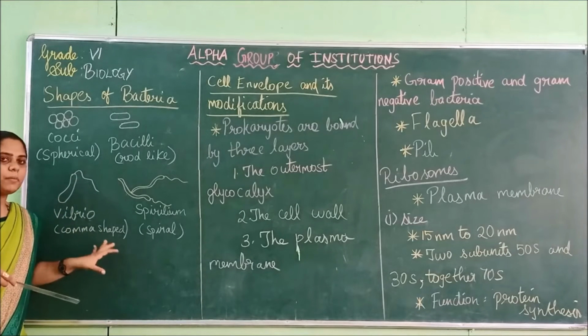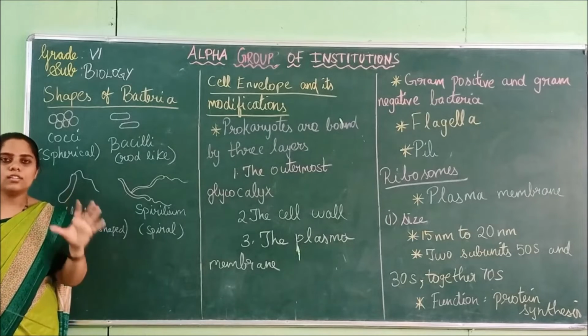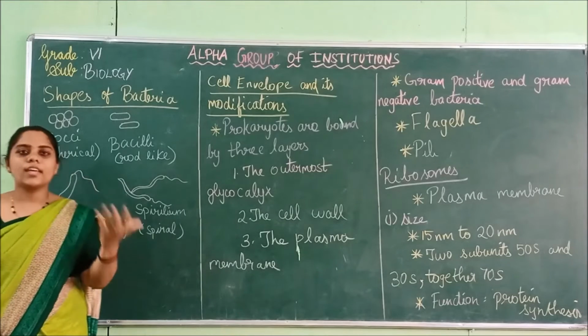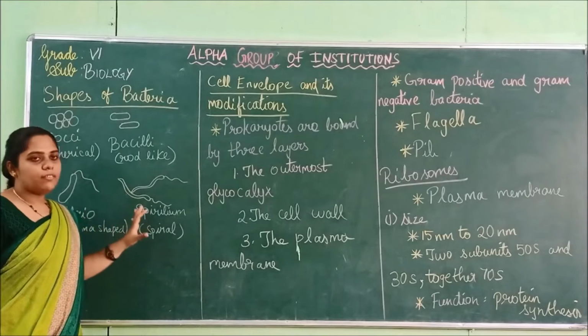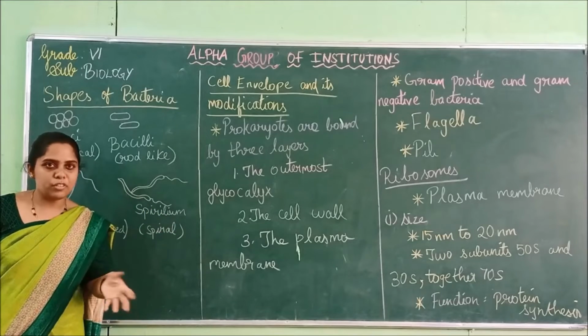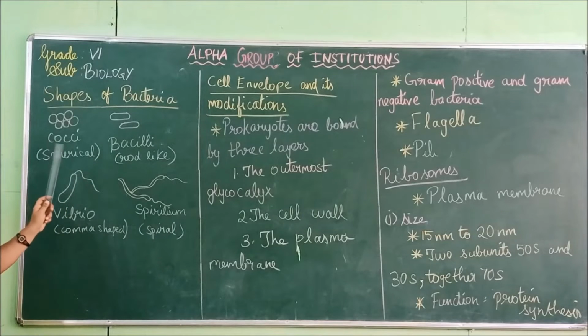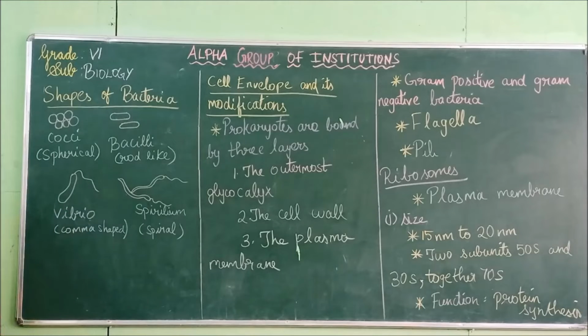Now the bacteria is an example of a prokaryotic cell, as you know. Before itself I told you, these bacteria vary in size and shape. So we will see what those different shapes are now. Shapes of bacteria: cocci. This cocci will be in spherical shape, round shape. It will be like this.